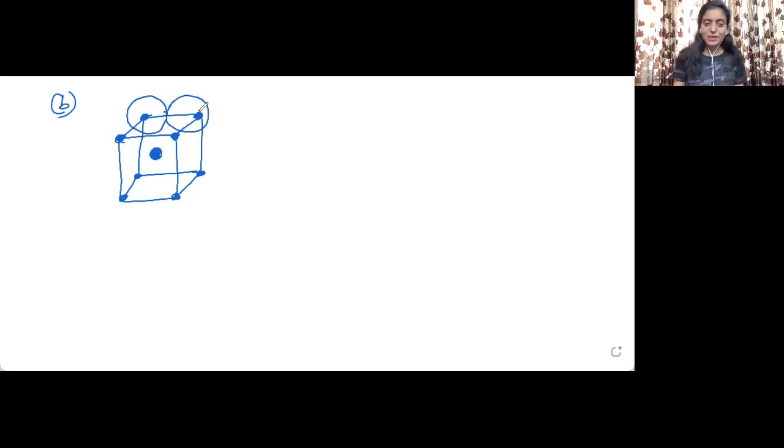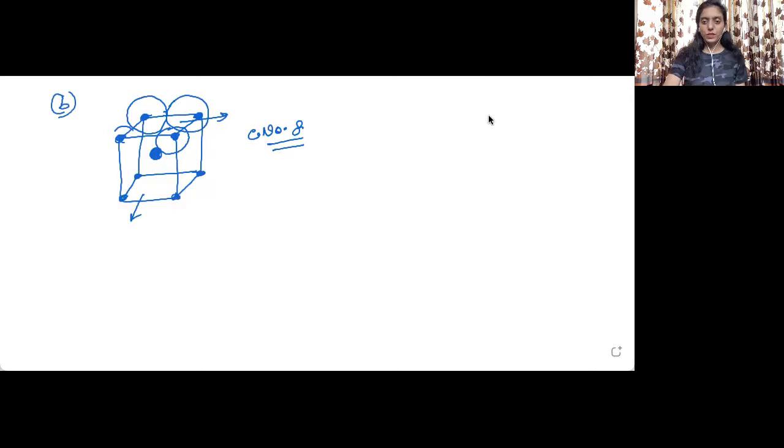Okay, so this is the center. In the figure, some kind of mismatch is there. But the point is all the atoms are touching each other, and the central atom also. So the four atoms on the above four corners and the four atoms on the below four corners are all touching the atom which is present at the body center. So this means the coordination number is going to be 8. All right, hope this is clear to you.